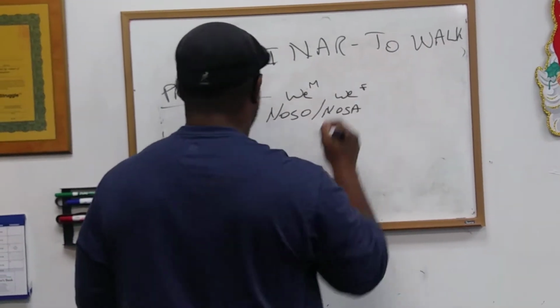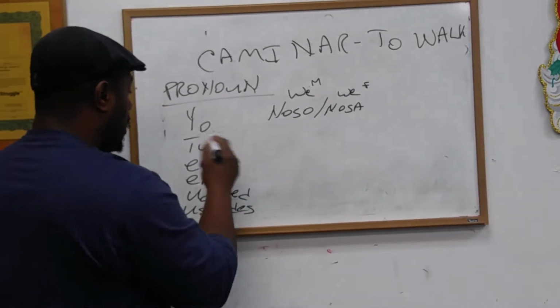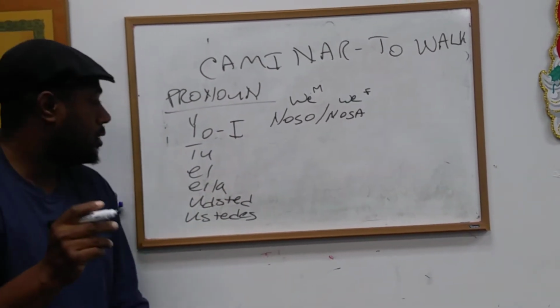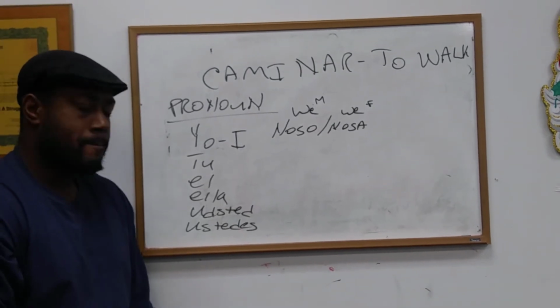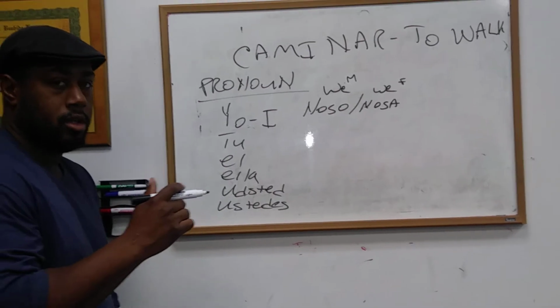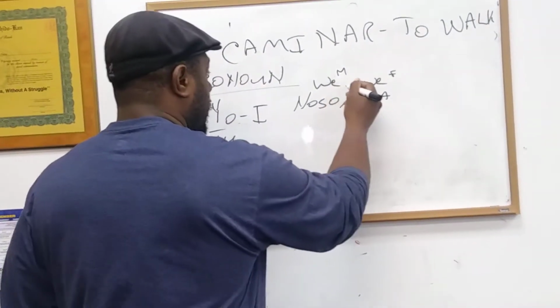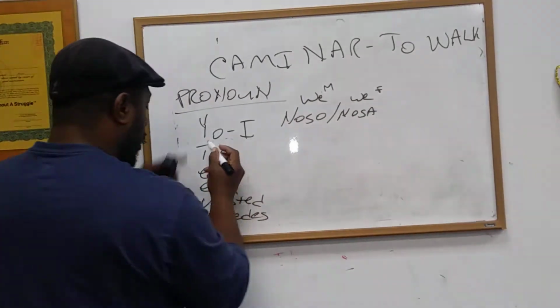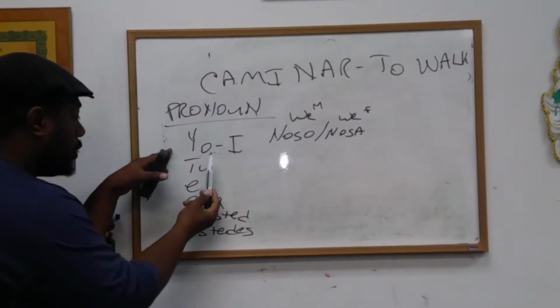Pay attention, my Spanish-speaking friends. Good? Okay, nosotros is we, nosotras is we. I is yo en español.